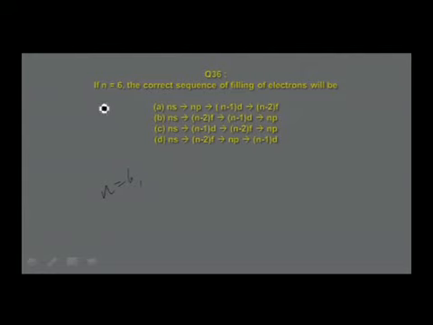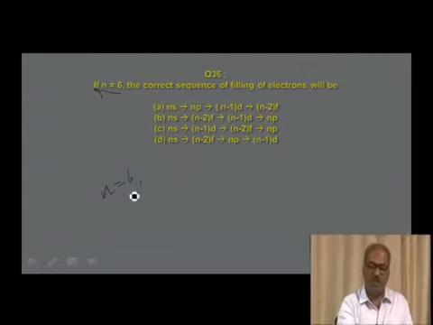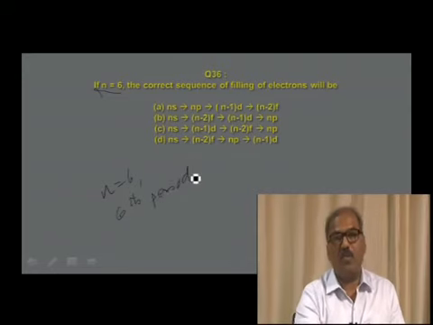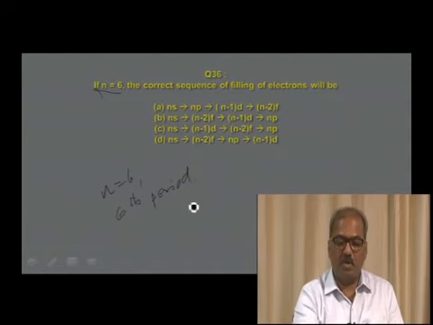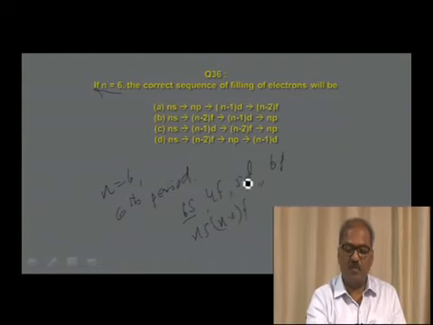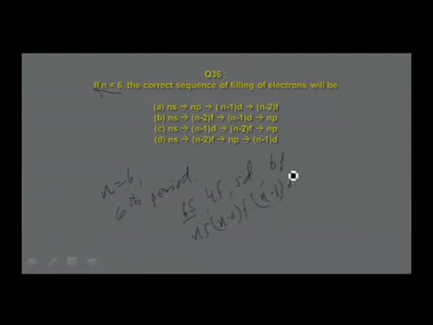So, if n is equal to 6, it means sixth period. Which are the orbitals filled up in the sixth period? You remember, in the sixth period, the orbital that is first filled up is 6s, followed by 4f, followed by 5d, followed by 6p. So, if n is 6, that means ns, this will be (n-2)f, this will be (n-1)d, this will be np. Therefore, this order is found in this particular option.